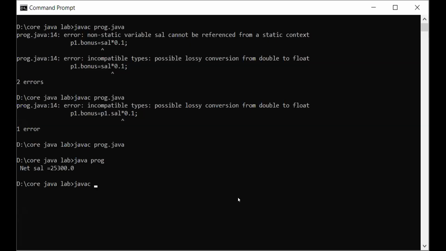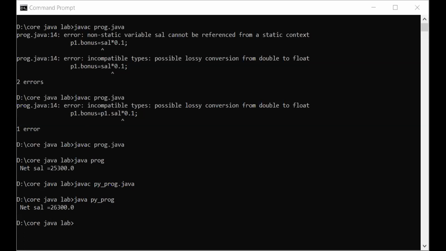Okay, so javac. See the output. 1,000 is added in the net salary because we have the fixed incentive property for the Python programmer. While when we implemented single inheritance, the salary was 25,300 because in that case we did not have the fixed incentive. So let's see the program again.